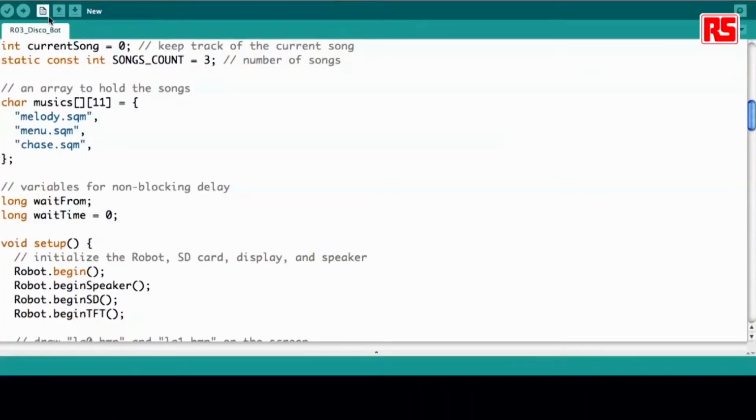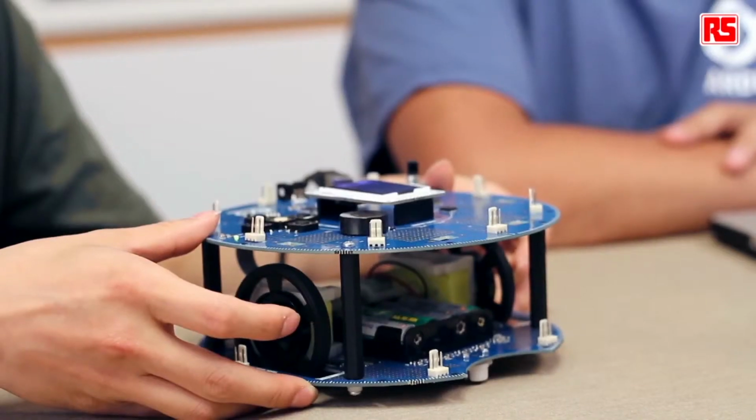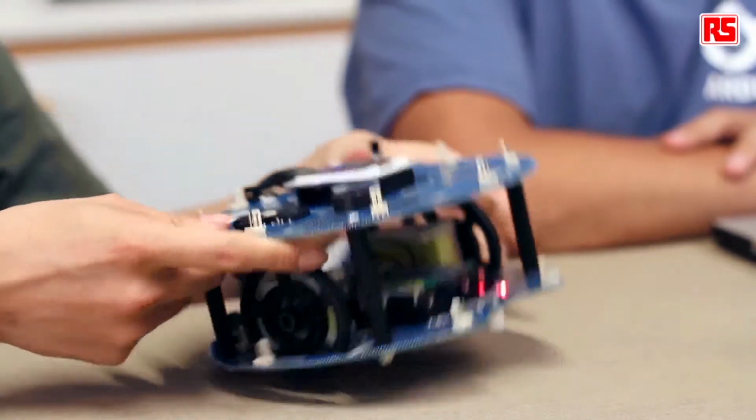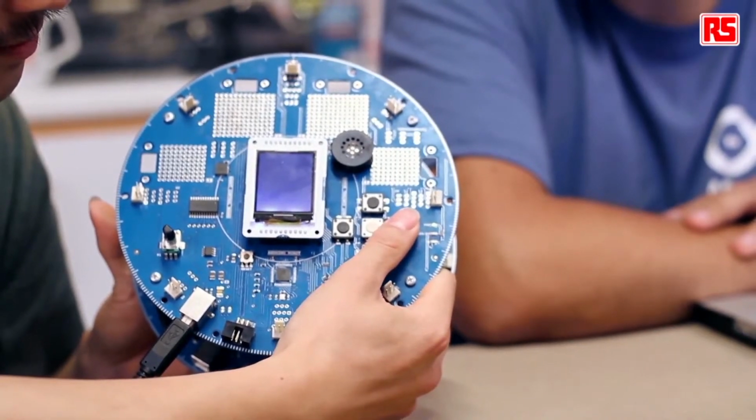So let's just upload this program to the robot, and it will start playing music directly. So this is our first music. And you can move around, change to other music by pressing either the left or right button. So we're using a very powerful software library that allows to play 4 different sound lines at the same time on a single digital pin. You can of course use this library in other places.